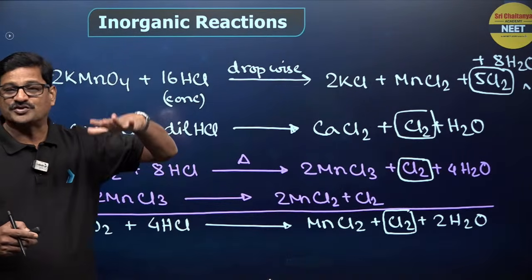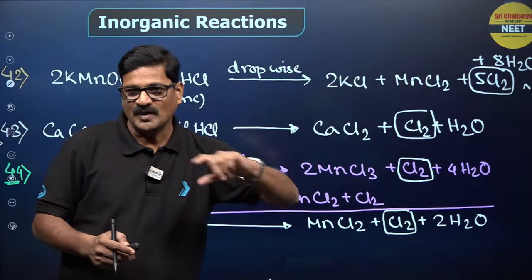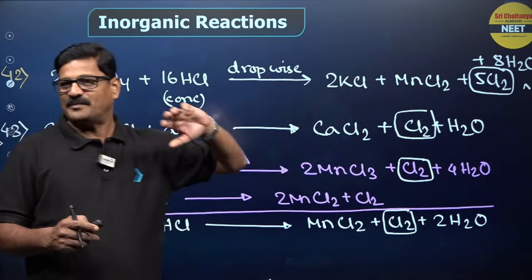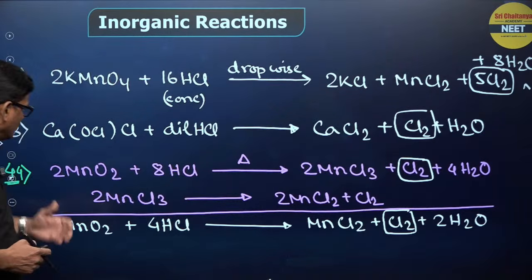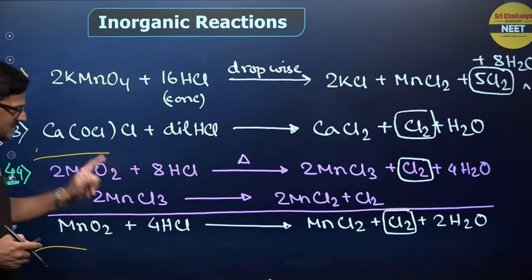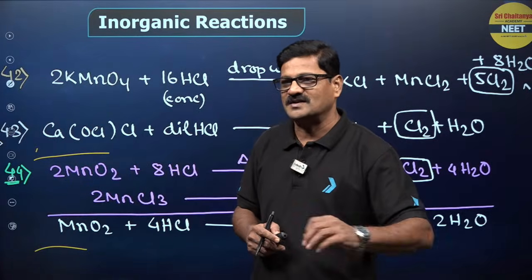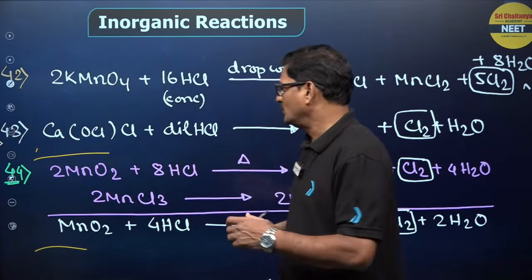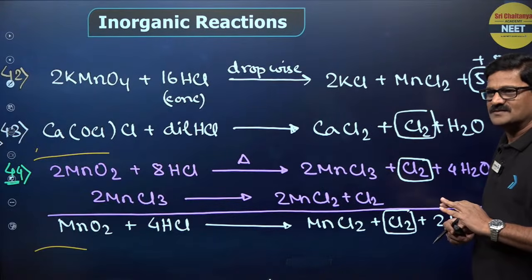So, which of the following reactions can give chlorine gas? These are the 4 reactions. MnCl3 gives rise to MnCl2, again with chlorine gas. The overall reaction is both of these combined: MnO2 plus HCl gives rise to MnCl2 and chlorine gas is liberated. So, you have to split the reactions and learn like this.